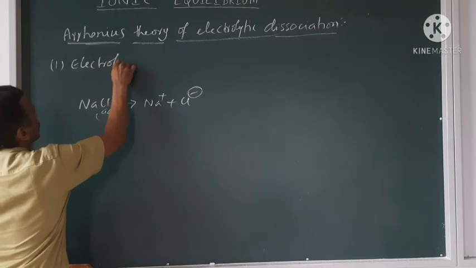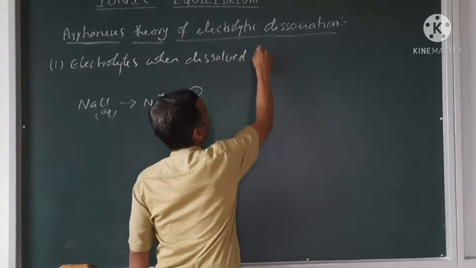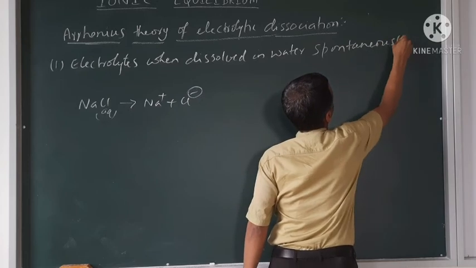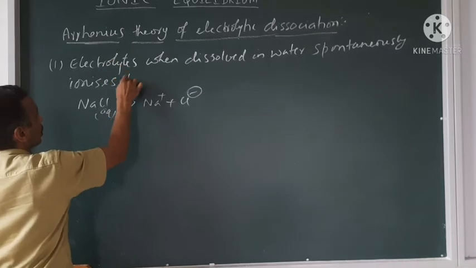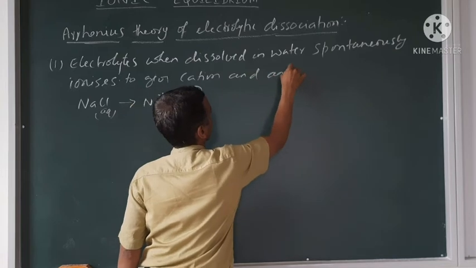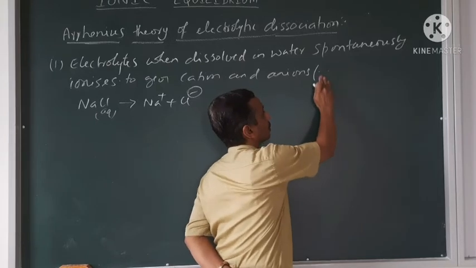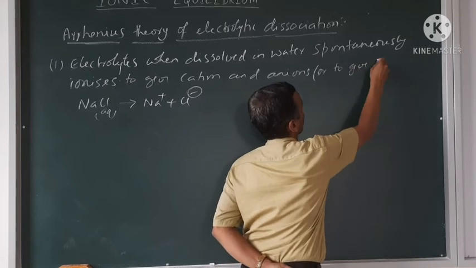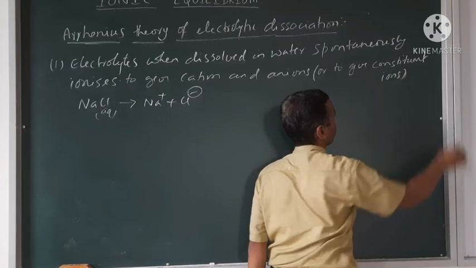Electrolytes, when dissolved in water, spontaneously dissociate or ionize to give cations and anions, or I can say to give constituent ions. This is the first postulate.